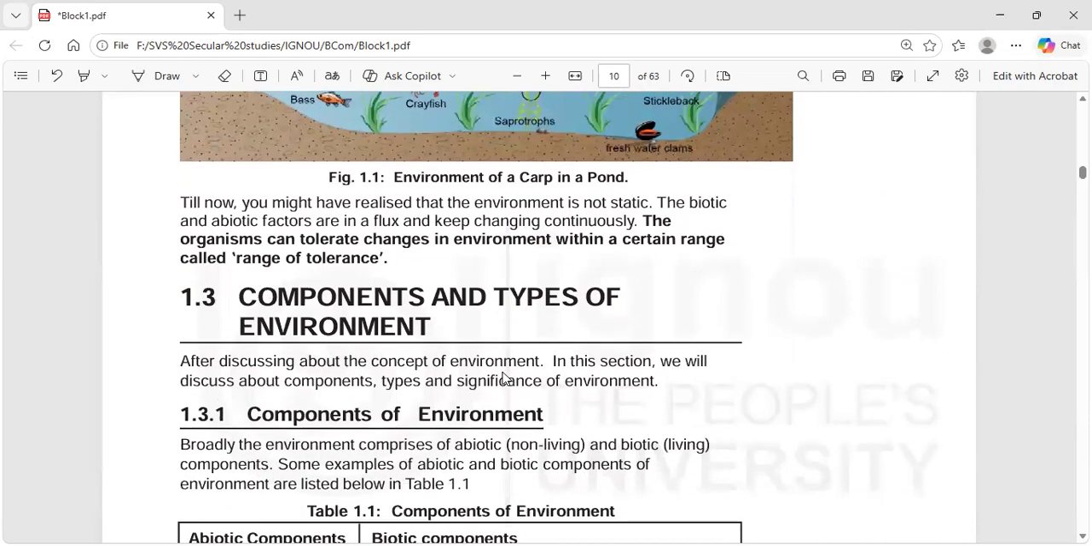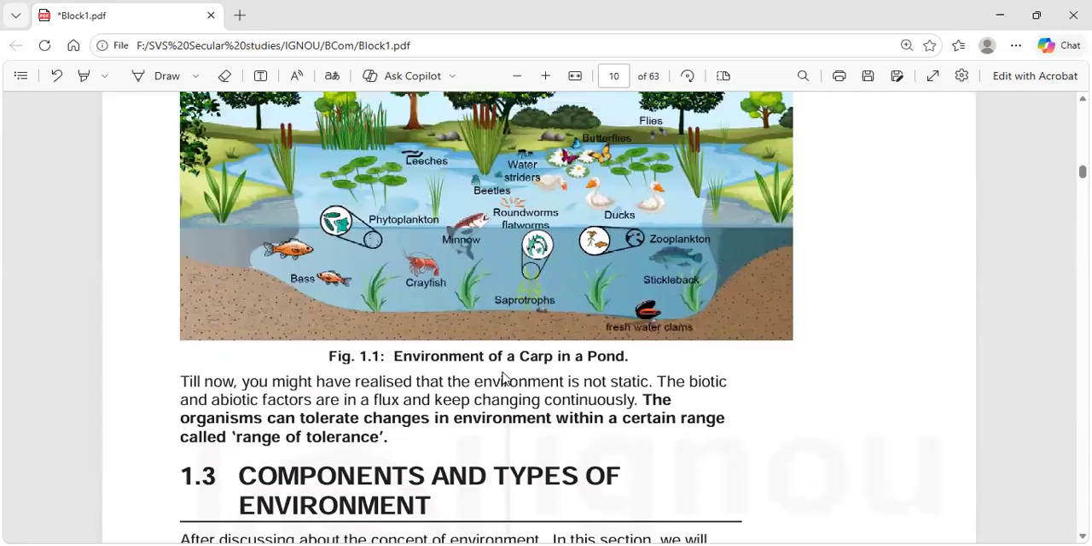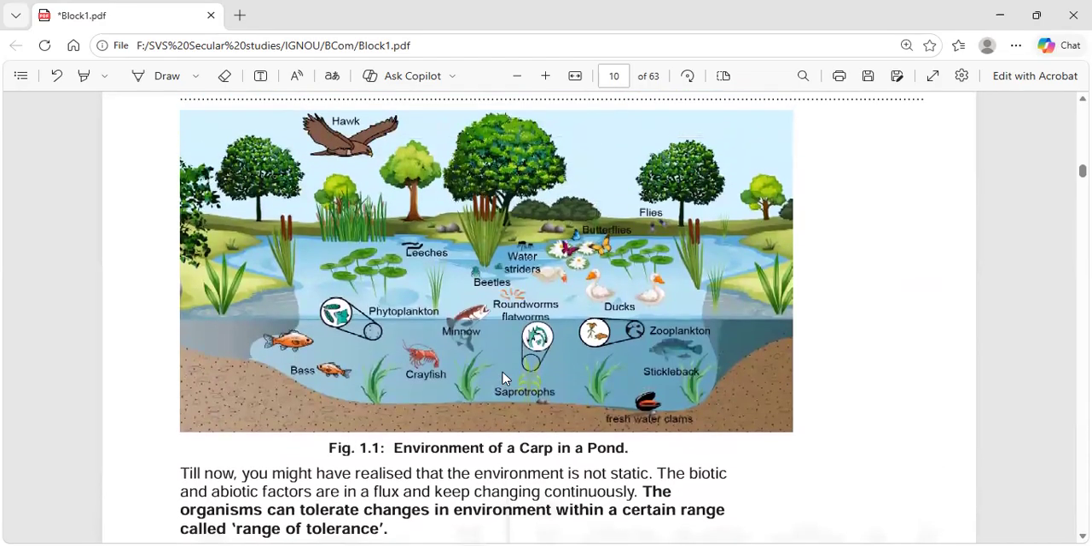Till now, you might have realized that the environment is not static. The biotic and abiotic factors are in a flux and keep changing continuously. The organisms can tolerate changes in environment within a certain range called the range of tolerance.